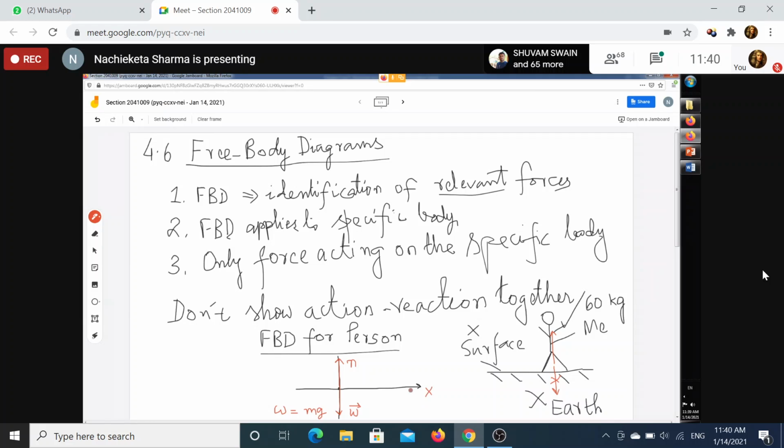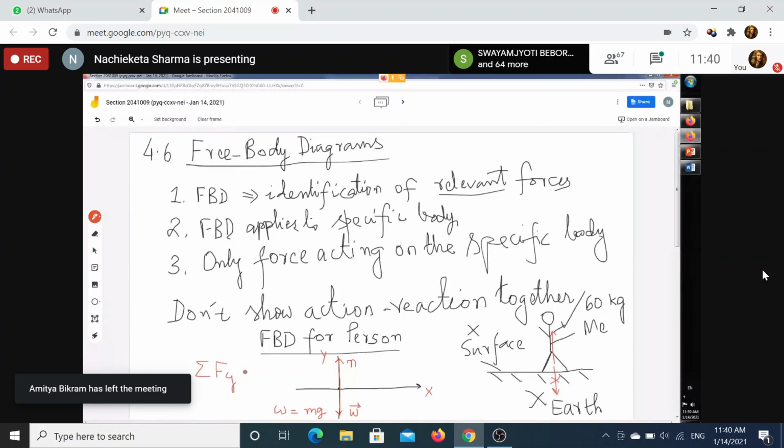But are there any forces on the X-axis? No. Are there any forces on the Y-axis? Yes, there are 2 forces. So which law will I apply? Newton's first law of the Y component type. So I will write sum of all Fy is equal to 0, because the net force acting on the person is 0, because the person is at rest.